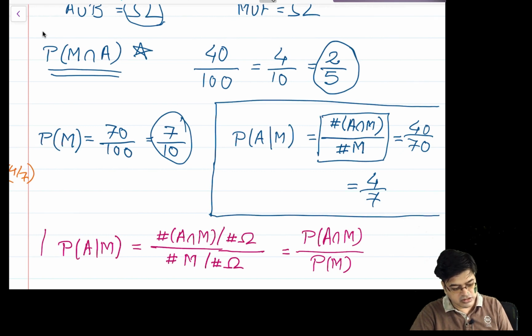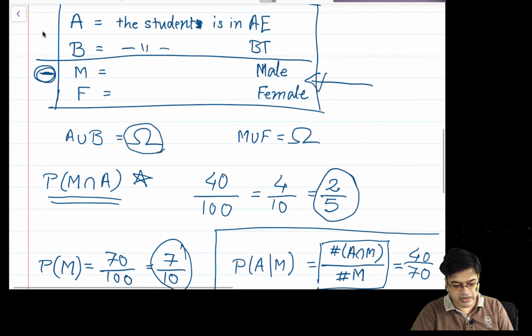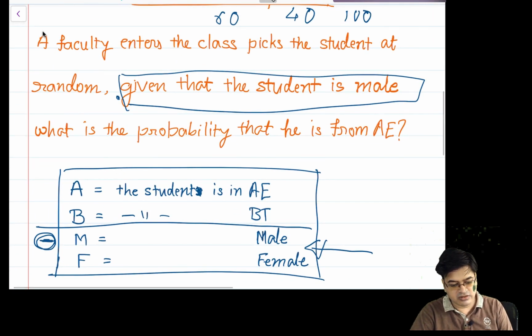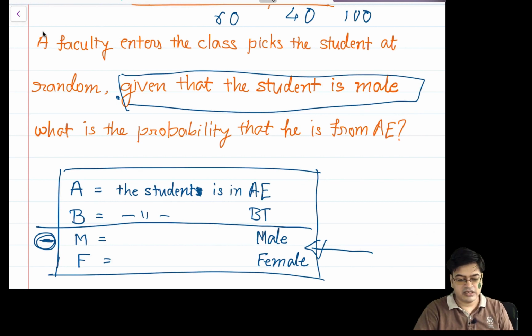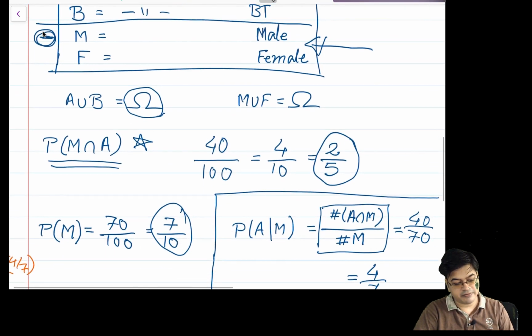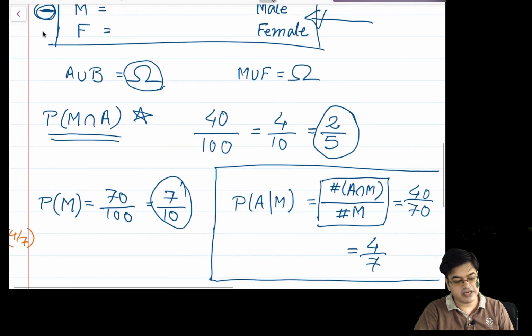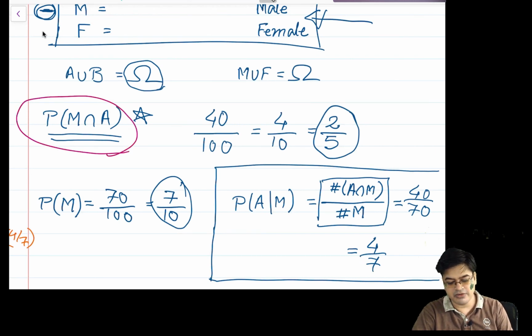So now let us look at the two answers. Suppose we don't want to consider this as a conditional probability. Then the question we will ask is, what is the probability that this particular person who is selected is a male and is from aerospace engineering? In that case I am simply asking for A intersection M, and therefore the probability is 2/5.